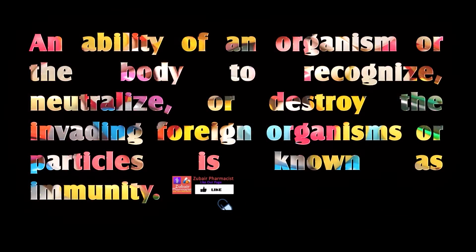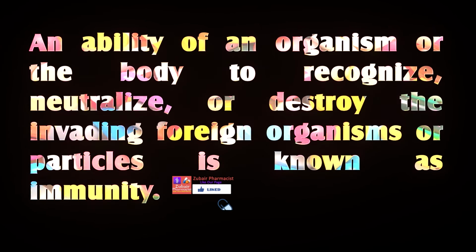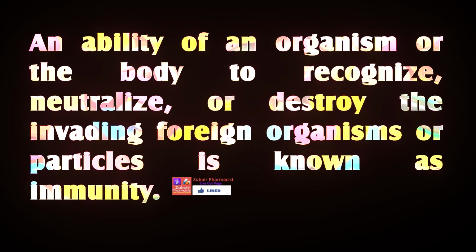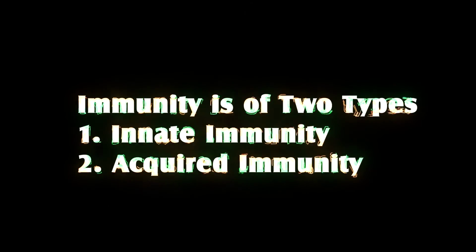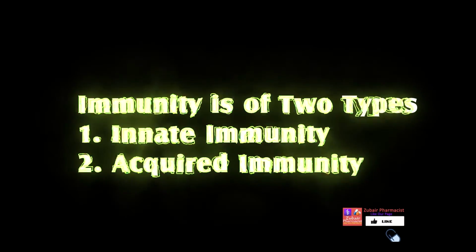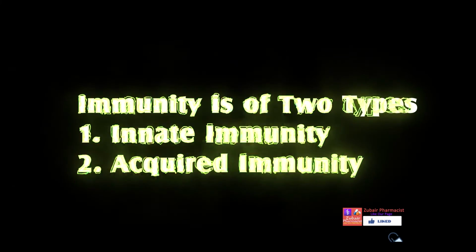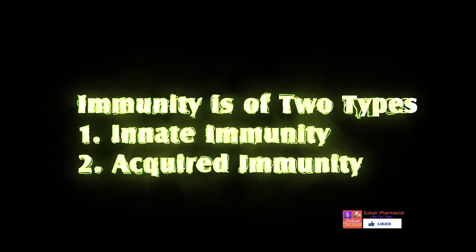An ability of an organism or the body to recognize, neutralize, or destroy the invading foreign organisms or particles is known as immunity. Immunity is of two types. 1. Innate immunity. 2. Acquired immunity.